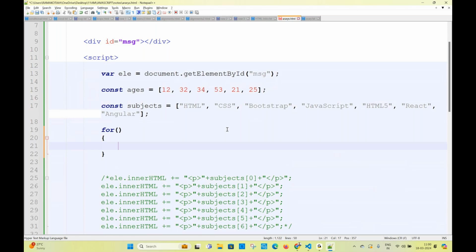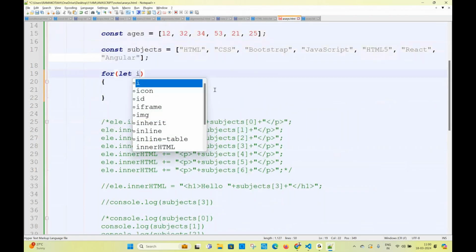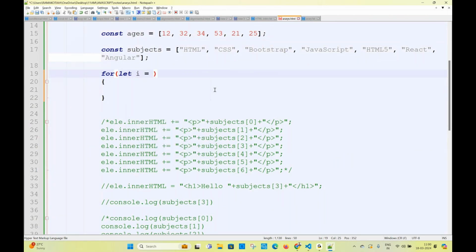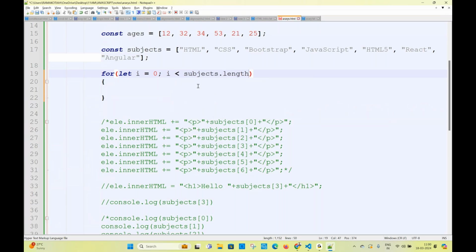See the logic. I'm writing the logic, all of you watch it here. Don't write anything, first watch. Take a variable let i equal to 0. Why 0? How to access array values? By using index. So i value 0, i less than. How many times do I want to repeat the loop? 7. Will you write it statically? Don't write 7 statically. You write subjects.length. Directly you write the length here. What will it give you? i less than 7. That's the meaning.